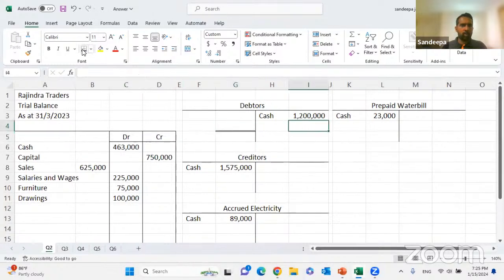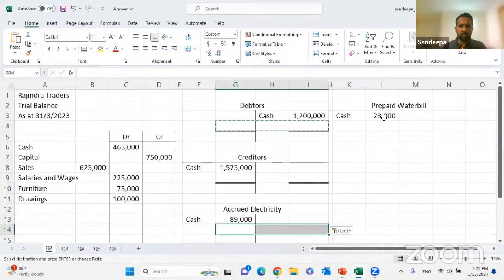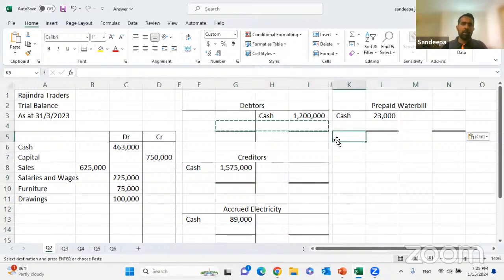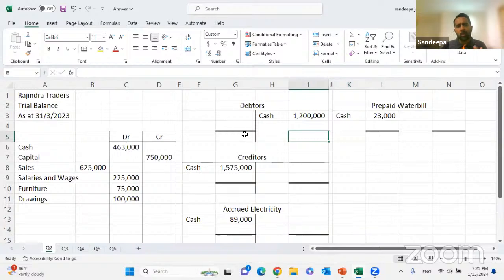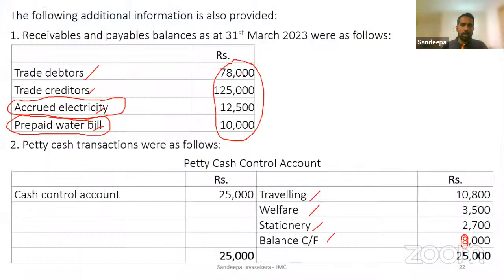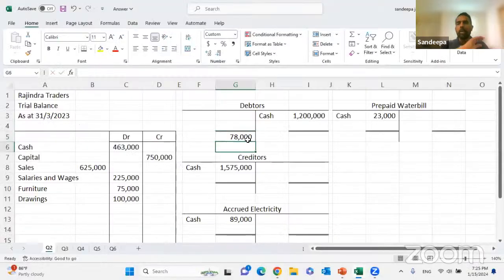Now, what they are saying is, kids, your closing debtor balance is 78,000. The balance carried to next year is 78,000.